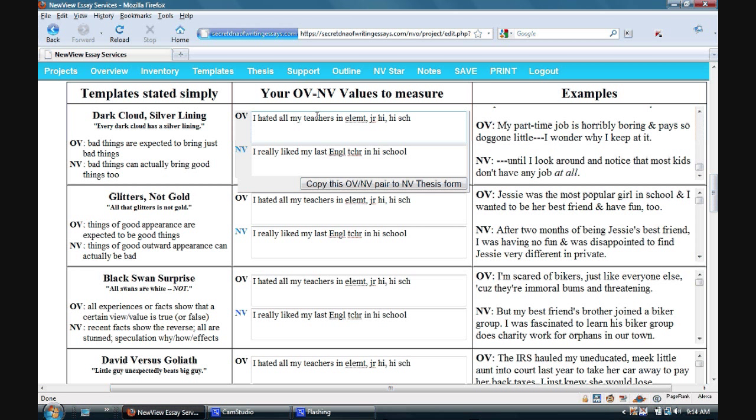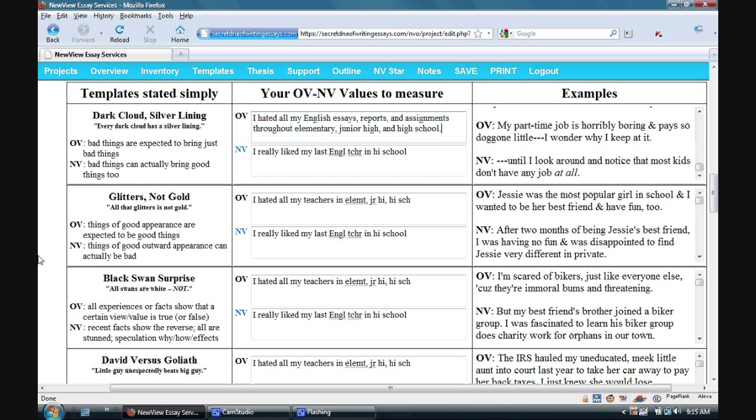My pair, I hated all my teachers in elementary, junior high, and high school, but I really liked my last English teacher in high school. That looks like it's a pretty good comparison to me. But let's improve the old view to... Now, see how much stronger that made the old view? And you can see the strong contrast now too with the possible new view.